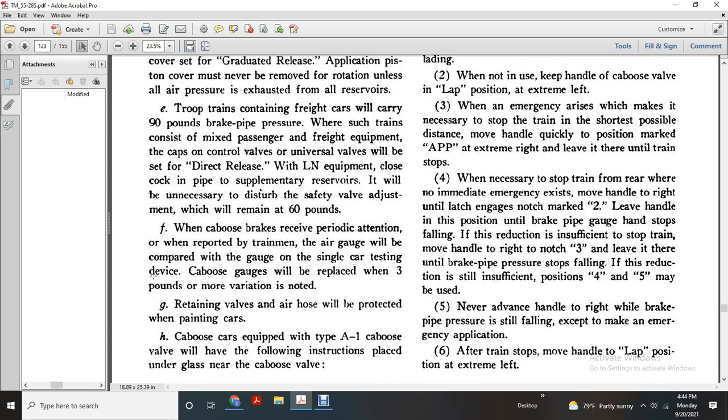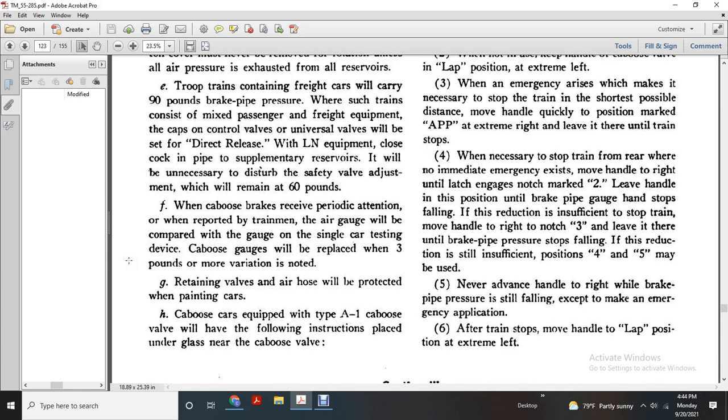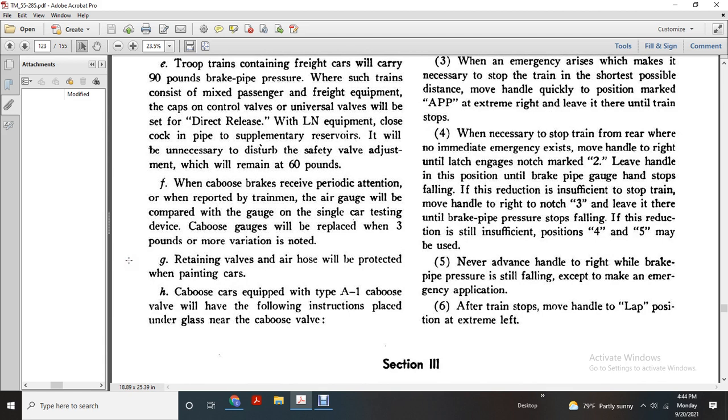When the caboose brake, the record periodic contention report with the train and the air gauge will be compared with the gauge from the single car testing advised with the caboose gauge will be replaced with 3 pounds more variation than noted. Retaining valve of the air hose are protected with the painting cover of the car brake.